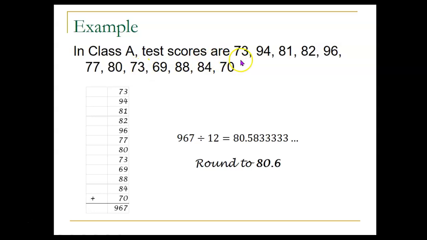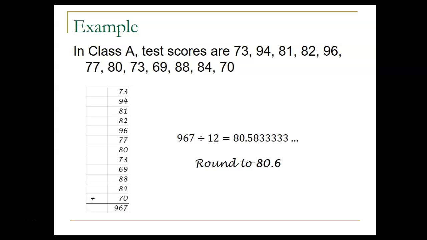So in this example, we have this list of numbers, this list of test scores. And to calculate the mean or the average of all those test scores, first we add them all up together. It turns out they add up to 967. And then we divide by how many there are. There are 12 numbers here, so we take 967 divided by 12. And that comes out to 80.583333, and the threes just keep on repeating.